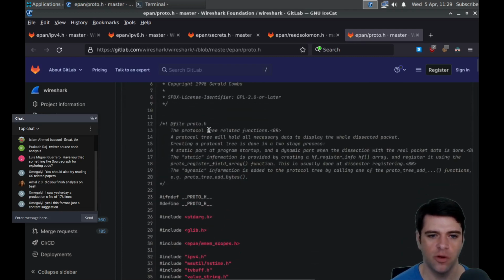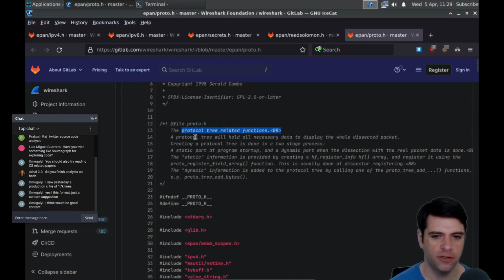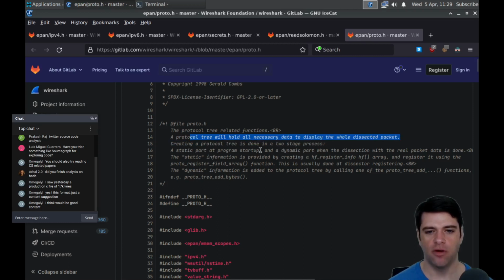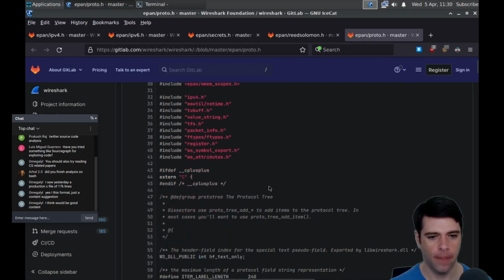All right. So what is proto? It's the protocol tree. I just want to know why this is a tree. Protocol tree related function: a protocol tree will hold all necessary data to display the whole dissected packet. Creating a protocol tree is done in two stages: a static part at program startup and a dynamic part when the dissection with the real packet data is done. The static information is provided by creating an HF register info array and registering it using the proto register field array function. This is usually done at dissector registering, and the dynamic information is added to the protocol tree by calling one of the proto tree add functions. Why is it a tree though?